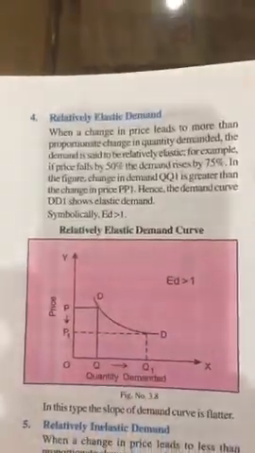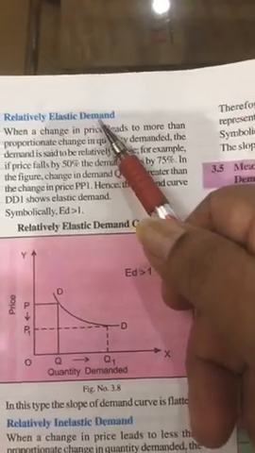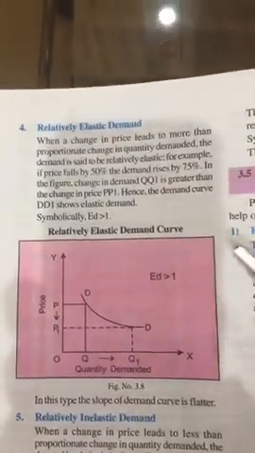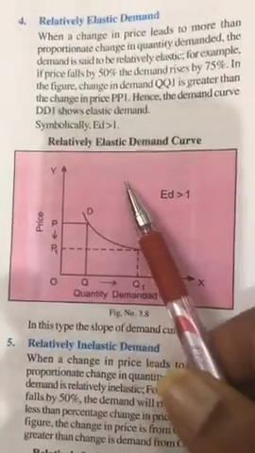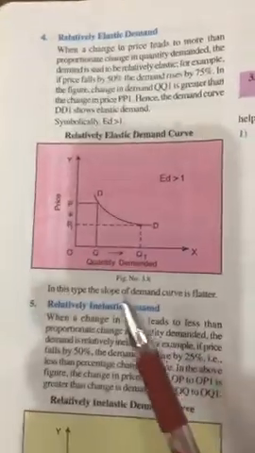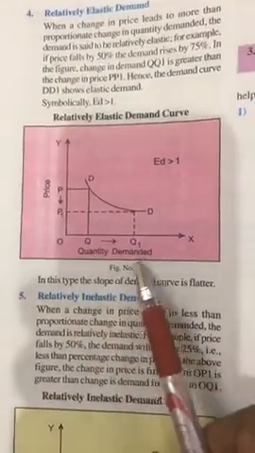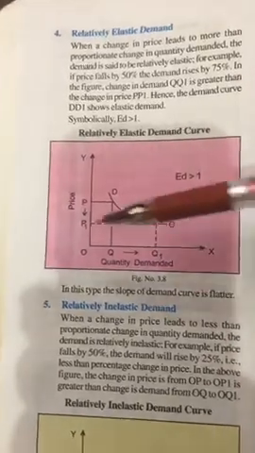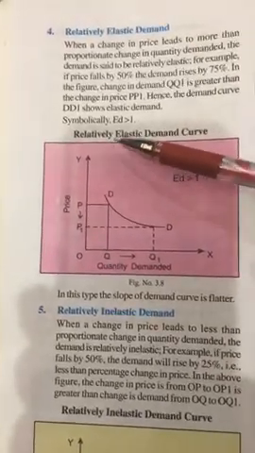This is relatively elastic demand or more elastic demand. Relatively elastic demand curve. Here, quantity demanded shown on x-axis, price on y-axis.